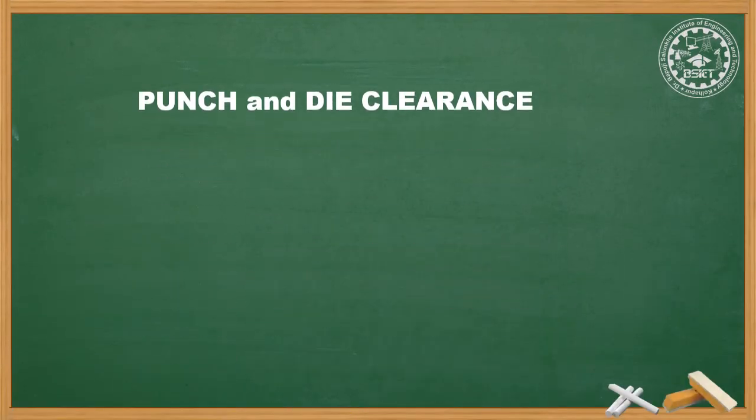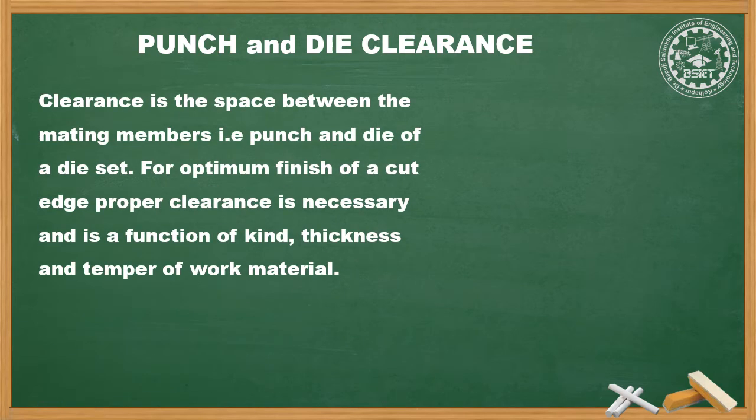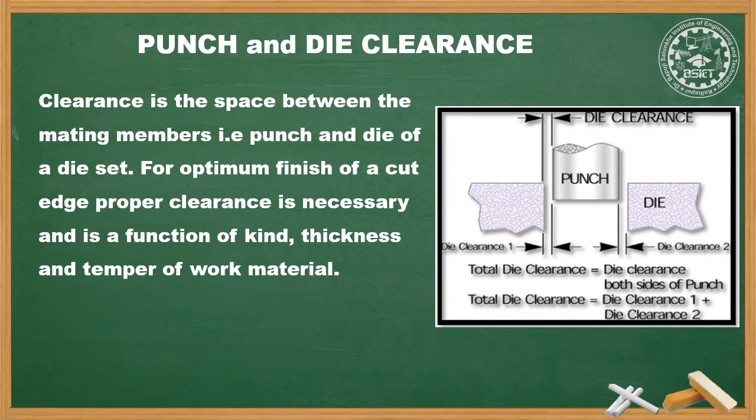The next point is punch and die clearance, also known as clearance. Clearance is the space between the mating members, that is punch and die of the die set. For optimum finish of a cut edge, proper clearance is necessary and is a function of kind, thickness and temper of work material. The punch and die clearance is as shown in the figure.